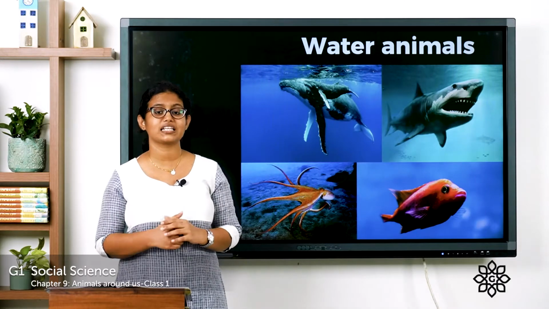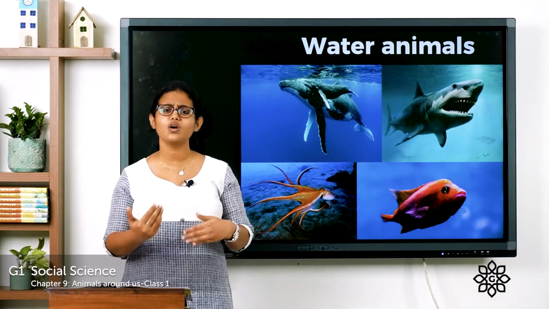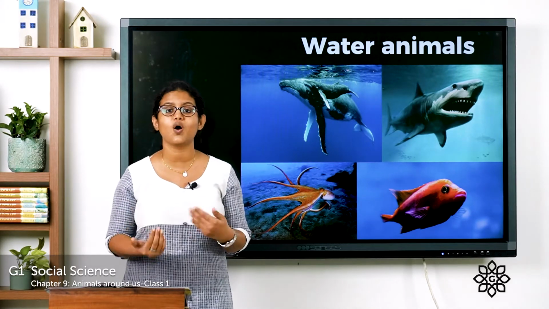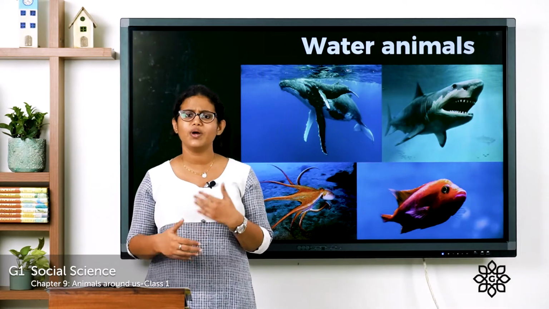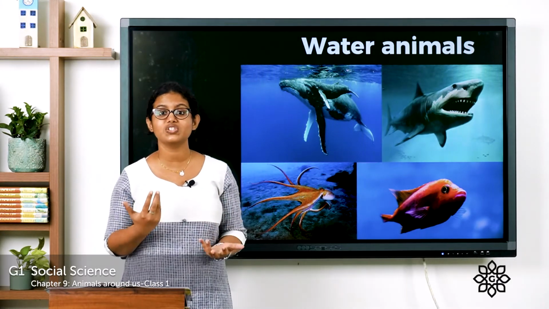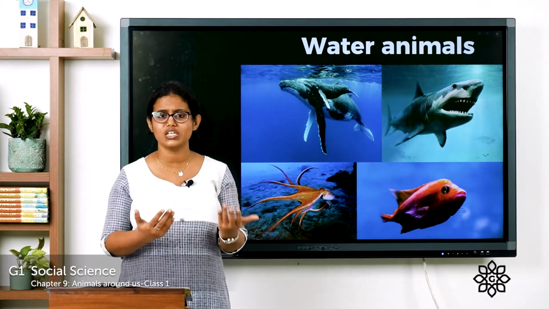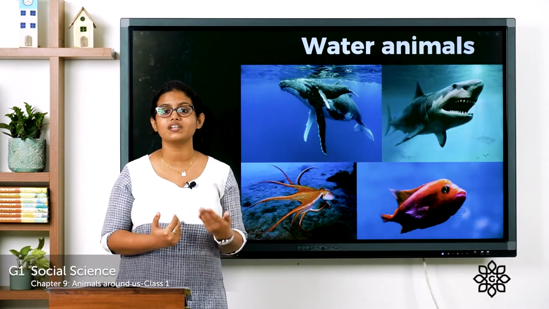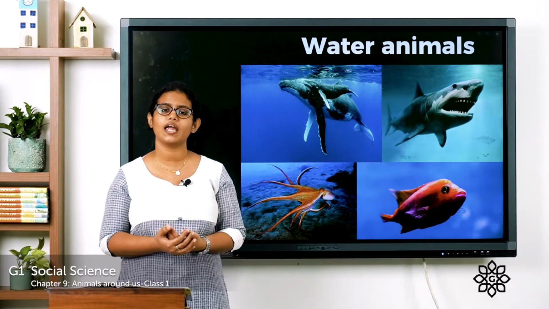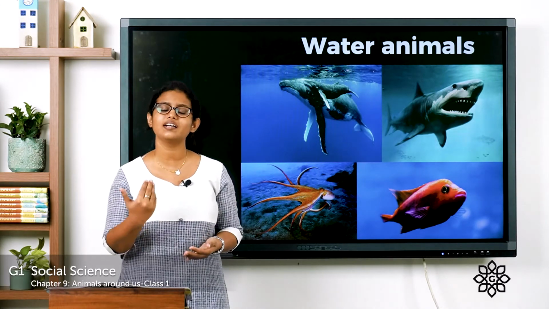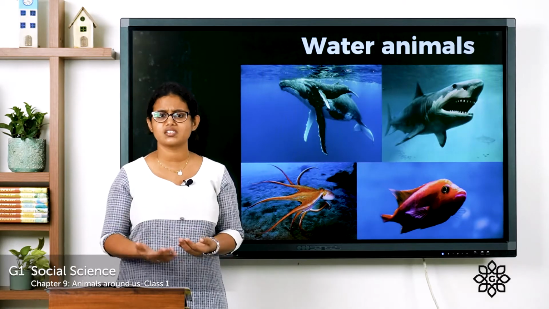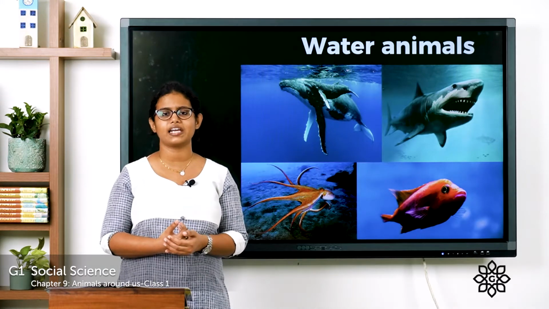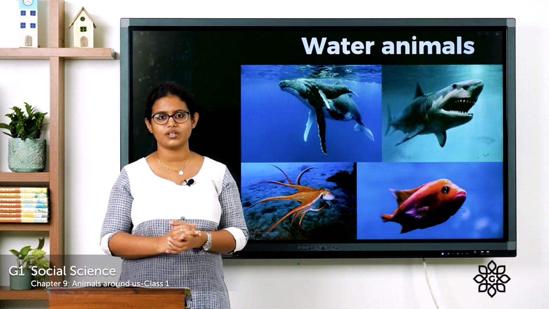Coming to the next one, that is about water animals. So what are water animals? Animals that live only in water, that we call them as water animals. Where can you see a fish? You can see a fish in water. Have you ever seen a fish living on land? No, fish live only in water. So it is a water animal. So animals that live in water, we call them as aquatic animals. Fish, starfish, shark, whale, all these are examples for water animals. They live only in water.